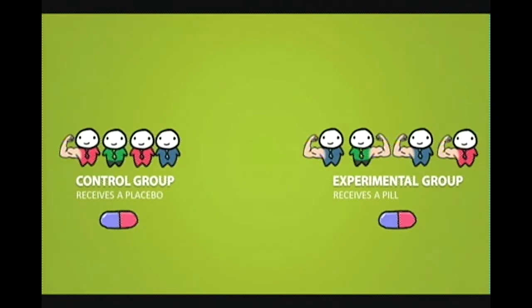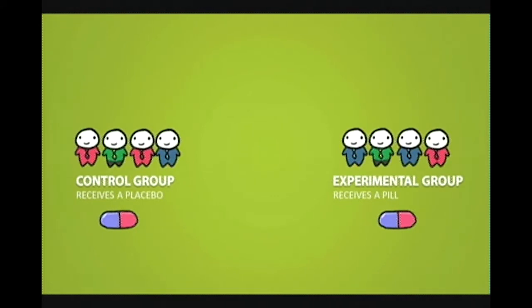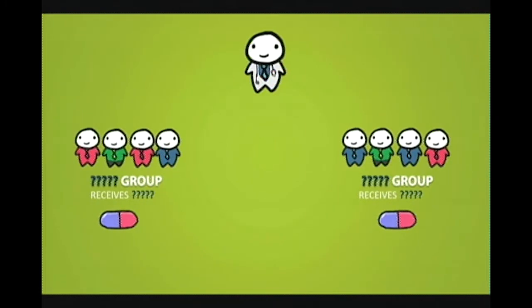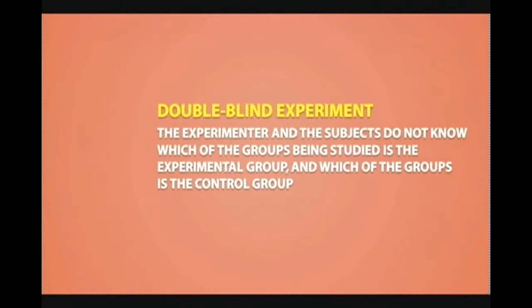Going back to our first example, if the control group knows that they are receiving the placebo, then this will obviously eliminate the placebo effect and it may skew the results. We need an equal playing field, where neither group knows if they got the placebo or if they got the actual treatment. To prevent bias and the manipulation of results, the experimenter should also not know which group is which. This setup is called the double-blind experiment, where the experimenter and the subjects do not know which of the groups being studied is the experimental group and which of the groups is the control group. The double-blind experiment is good for eliminating biased research results.